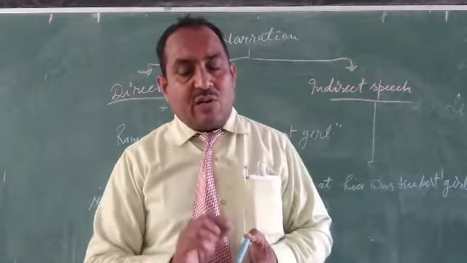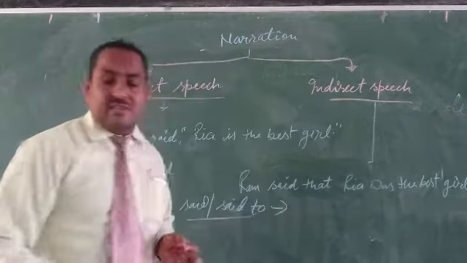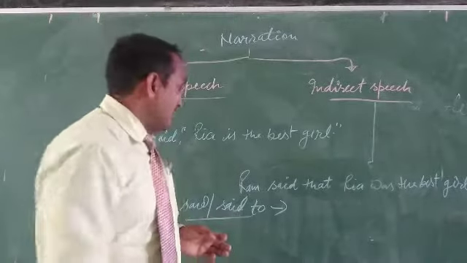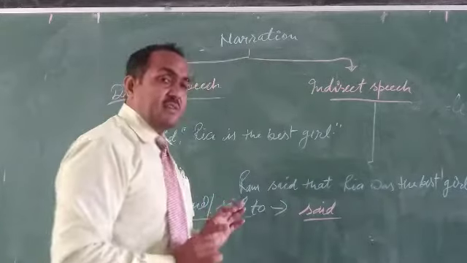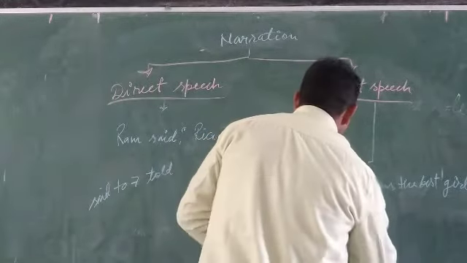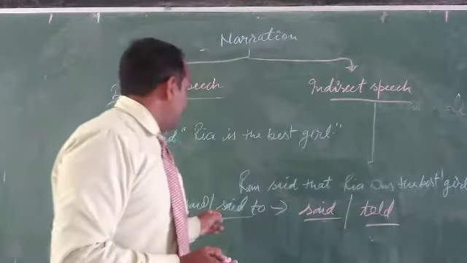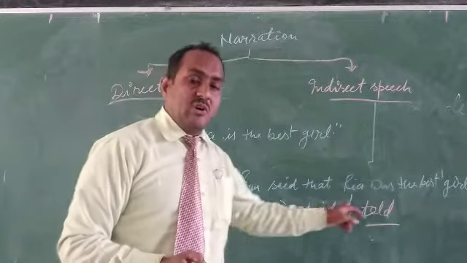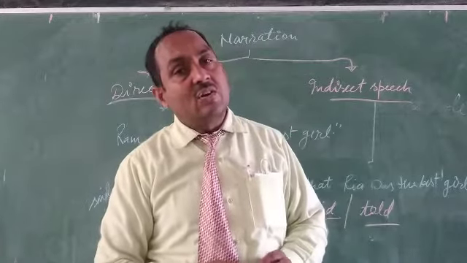Introductory verb is said. Said or said to. Here the introductory words said or said to are both changed in indirect speech. If there is no object, then said remains said. If there is an object come with said, it changes into told. Look here, said, there is no change, but said to changes into told. Now look here, the introductory verb is usually said or told.